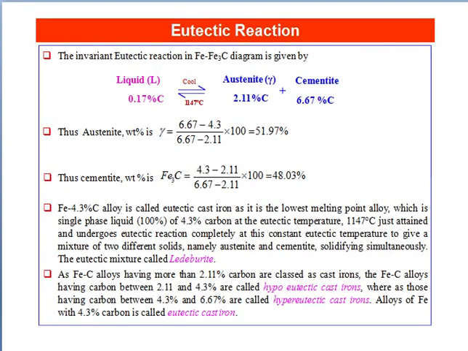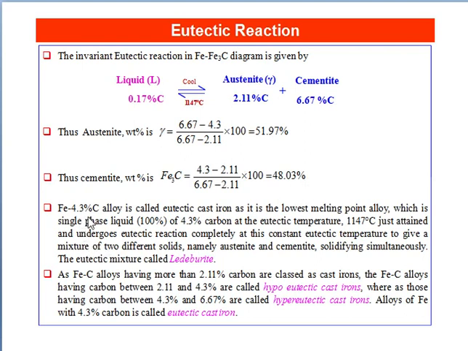Eutectic reaction. In this case, the invariant eutectic reaction in the iron carbide diagram is given by liquid of 4.3% carbon. After cooling at 1147 degrees Celsius, it becomes austenite plus cementite: austenite of 2.11% carbon and cementite of 6.67% carbon. From the iron carbide diagram, you will find the weight percentage of austenite is 51.97%, and the weight percentage of cementite is 48.03%.